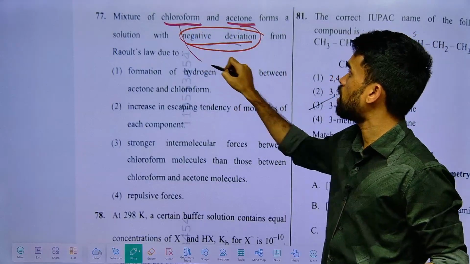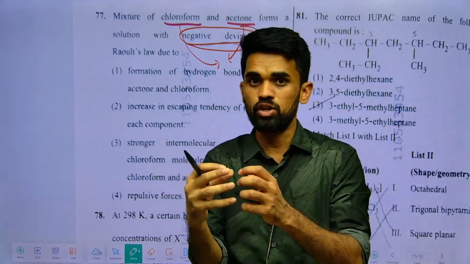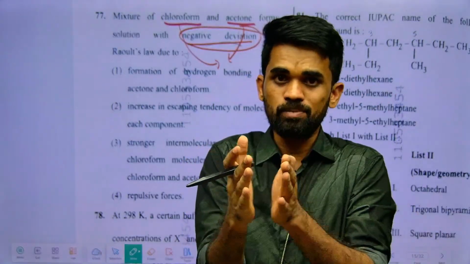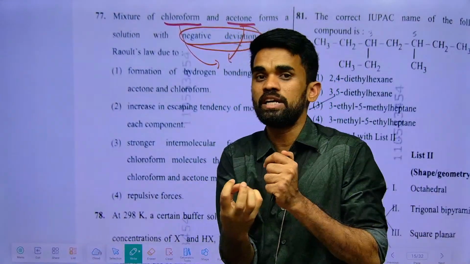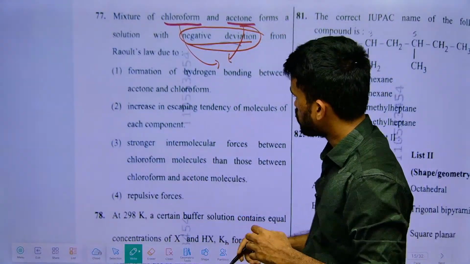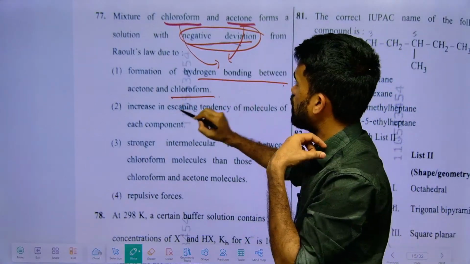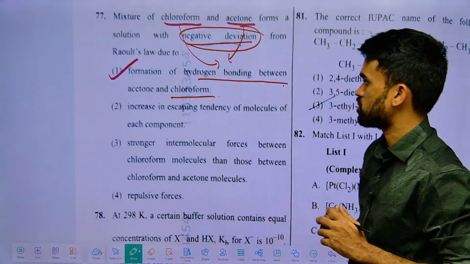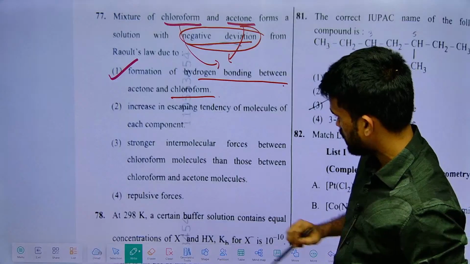Because between chloroform and acetone molecules there is intermolecular hydrogen bonding that makes them come closer to each other, therefore it forms a negatively deviated solution. So the formation of hydrogen bonding between acetone and chloroform is the reason for the discussion right now. All other statements are not correct.